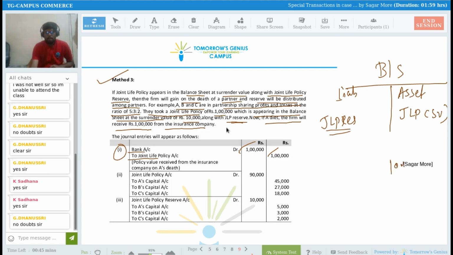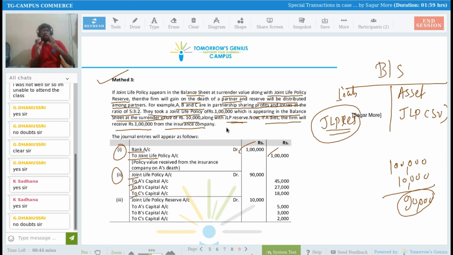Then, sir, you know the total amount is 1 lakh rupees, 10,000 rupees is the surrender value. So that 90,000 rupees balance amount you have to distribute between A, B, C as per their profit sharing ratio. That is the second entry. Joint life policy account debit to A's capital, B's capital, and C's capital. Now comes the question, what about this reserve? So reserve is nothing but out of your profit, you have transferred some amount to the joint life policy reserve each and every year. And on the death of any partner, that reserve amount also you have to distribute, right?